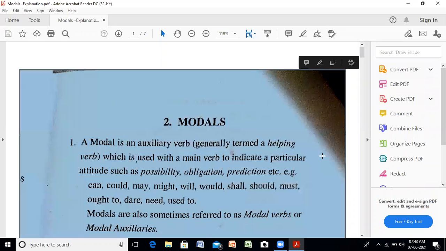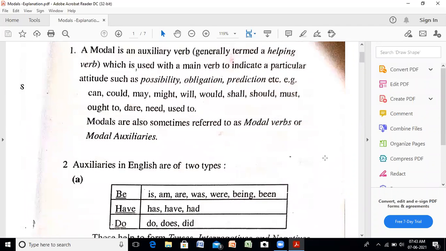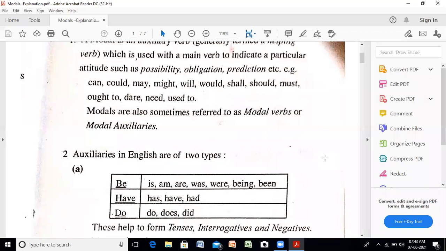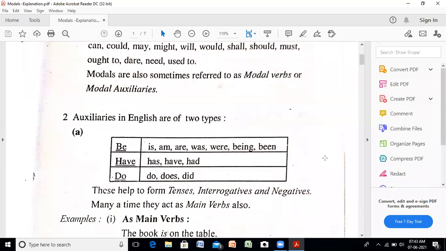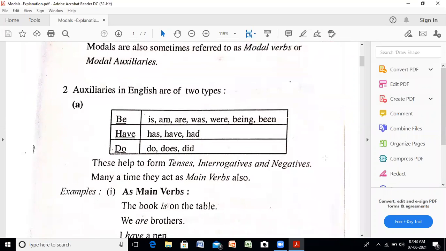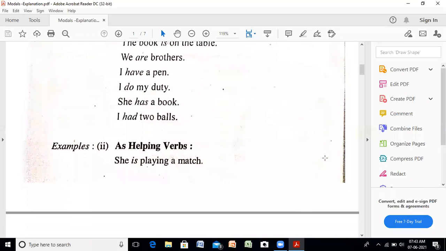Yes, students, we discussed the modals. What is a modal verb? What is an auxiliary verb? And you have seen that we have auxiliaries of two types. One is based on the tenses, which we call the helping verbs, and the second is main verbs.